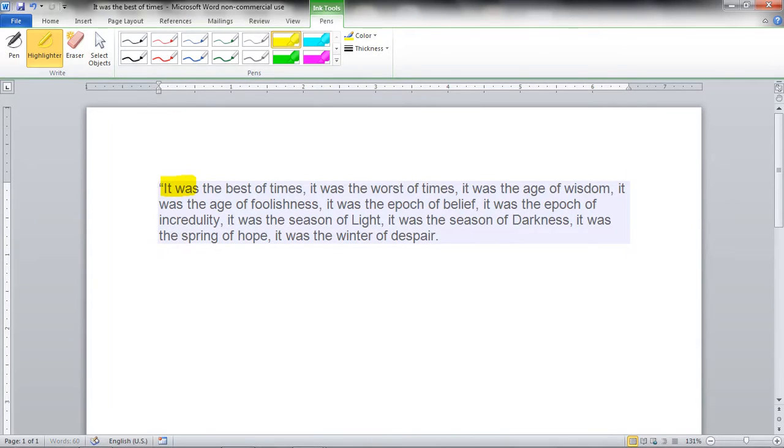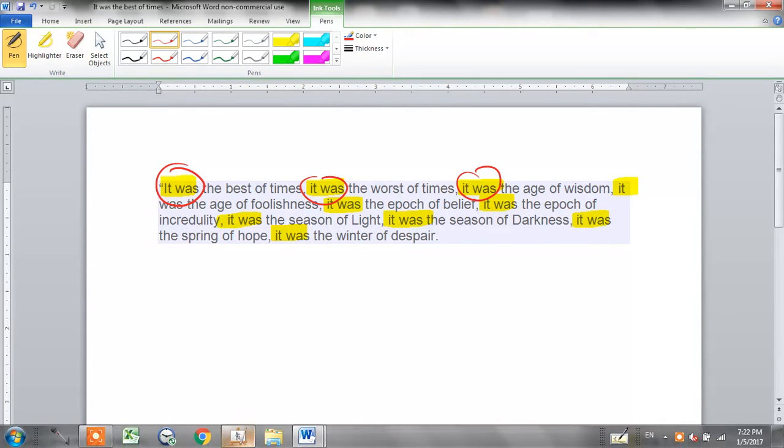It was the best of times, it was the worst of times. It was the age of wisdom, it was the age of foolishness. It was the epoch of belief, it was the epoch of incredulity, or disbelief. It was the season of light, it was the season of darkness. It was the spring of hope, it was the winter of despair. Beautiful. And this is an example of repetition of phrases for rhetorical purposes, beautifully used over here.